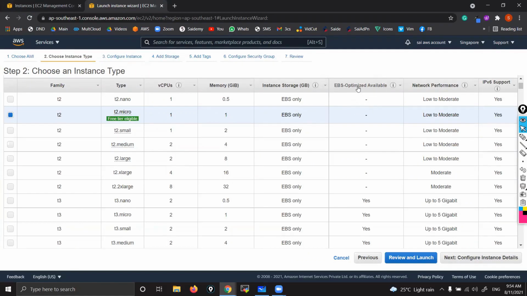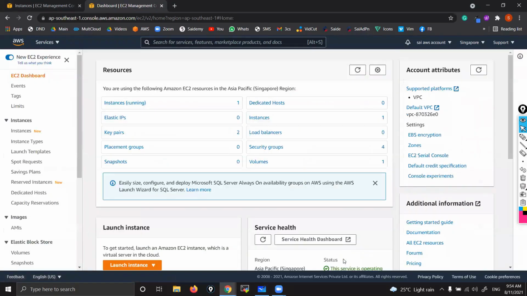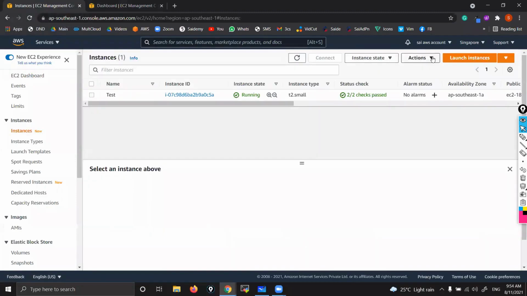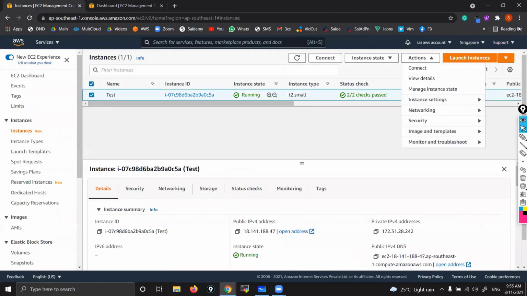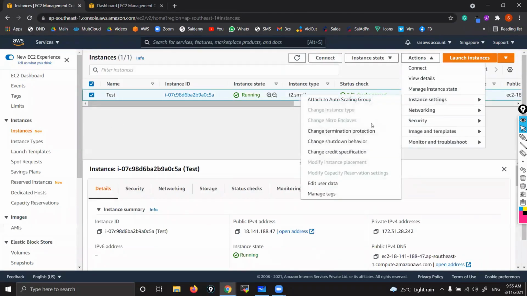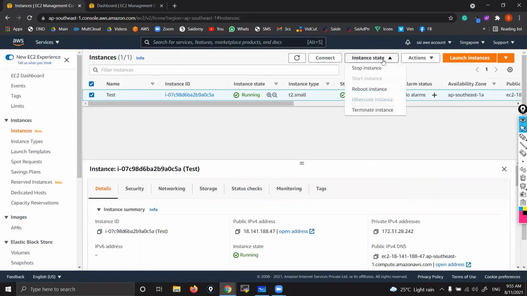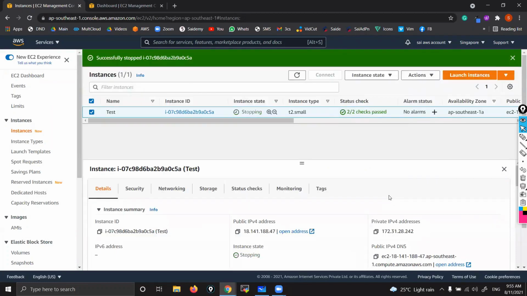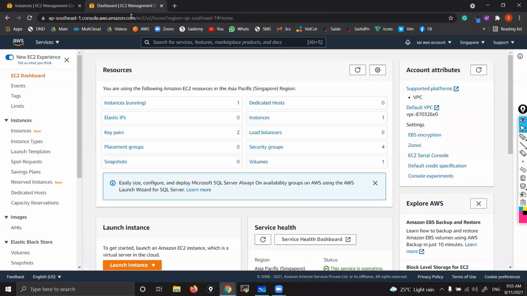Show me this one, the volume. No, not this one. Again, you will upgrade the instance type. There is one option when we move from micro to small. That is EBS optimization.